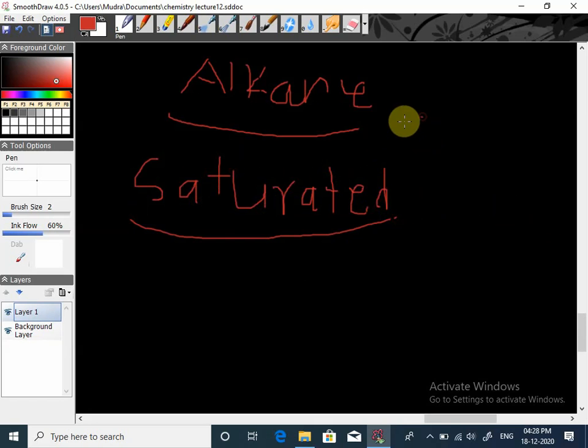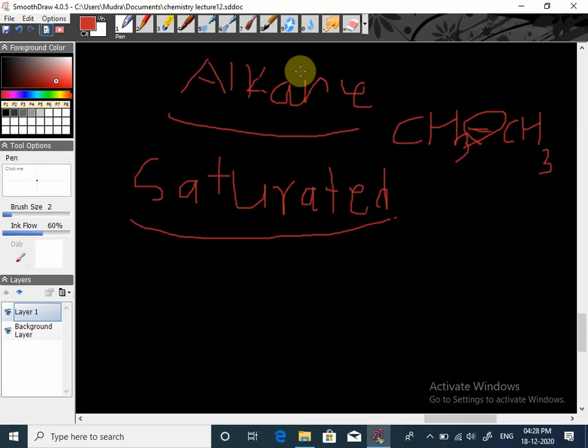For example, CH3-CH3. This is alkane. Between these two carbons, this is a single bond. Alkanes are saturated organic compounds. Organic compound means compounds which contain carbon.